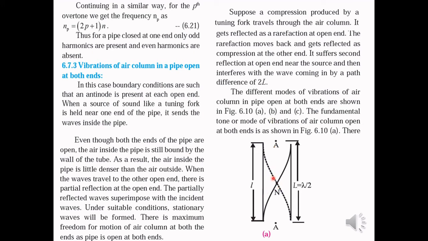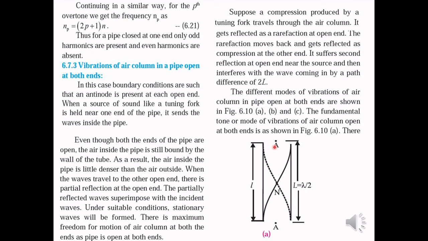Here the longitudinal stationary waves are formed. We have already discussed the production of the longitudinal stationary waves and the reflection of longitudinal waves also. So there is a maximum freedom of air column at both the ends as the pipe is open at both the ends. Now suppose a compression is produced at the open end due to the tuning fork. It travels through the air column. As it reaches the other open end, it is reflected as a rarefaction. The rarefaction will again travel from the lower open end to the upper open end, and again it is reflected back as a compression. So here it suffers the second reflection at the open end near the source.